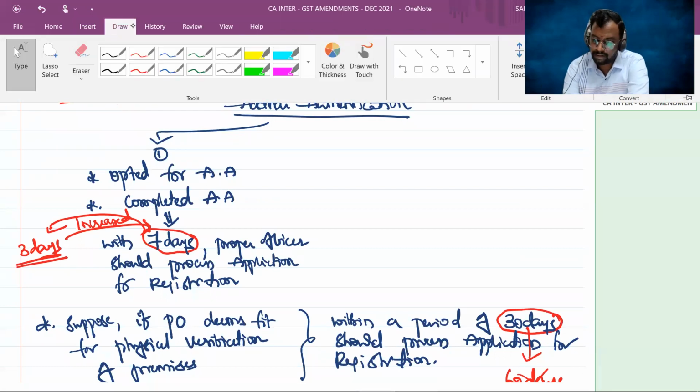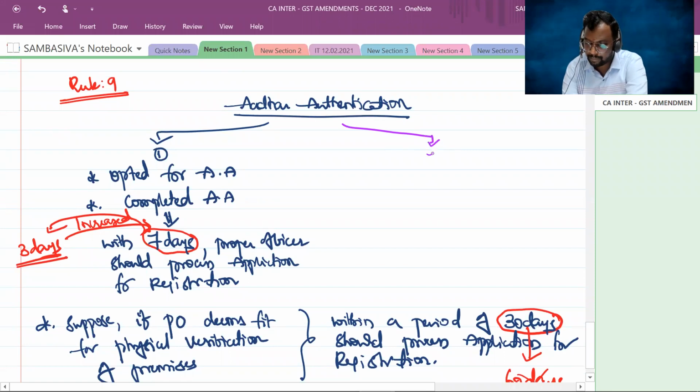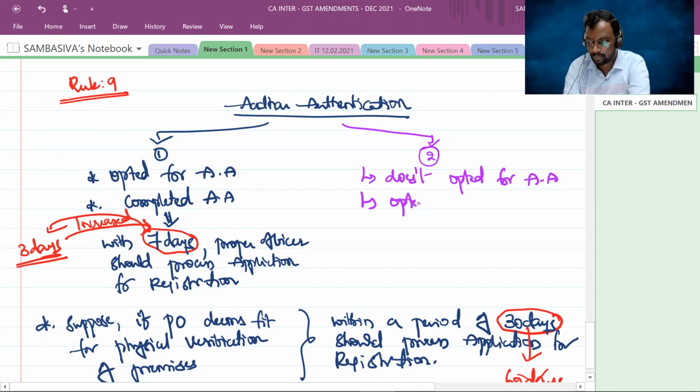Here you can write case 2. There are 2 scenarios. Scenario 1: for you, Aadhaar authentication is mandatory, but you have not opted for it. Or you opted for Aadhaar authentication, but failed to complete it.